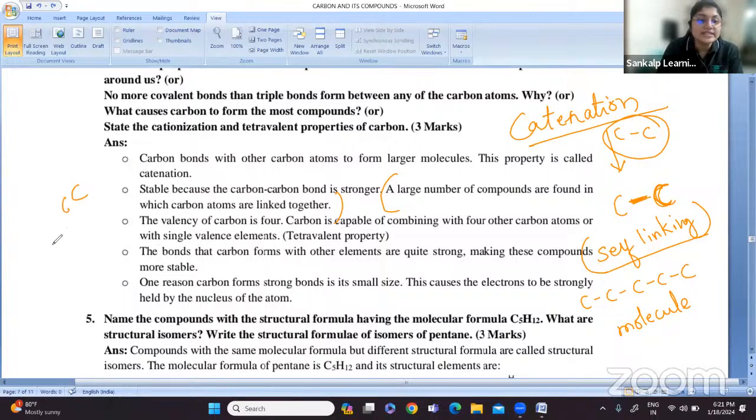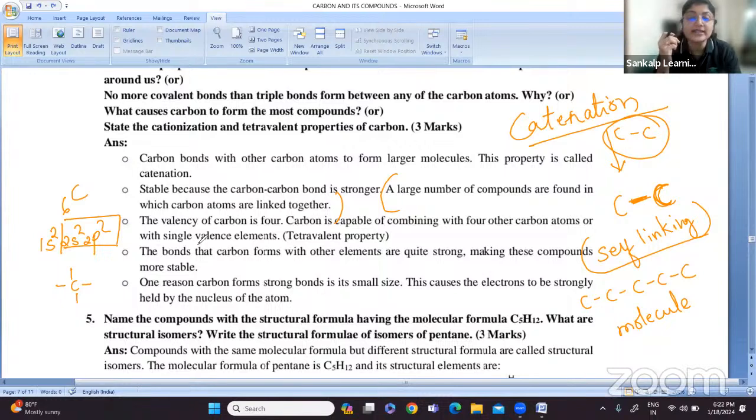The valency of carbon is 4. Carbon is C6, so when I write the electronic configuration, it is 1s2, 2s2, and 2p2. How many electrons are there in its outermost shell? 4 electrons. So carbon has tetravalency, which means carbon can have at the most 4 bonds. Carbon is capable of combining with 4 other atoms, each with a single valence electron. So it has a tetravalent property. Tetravalency means carbon can exhibit 4 bonds.